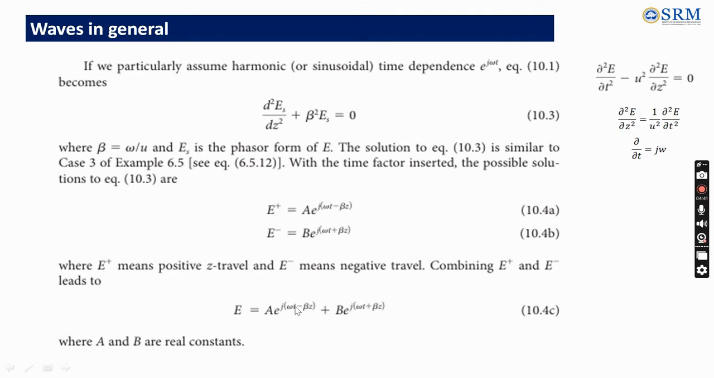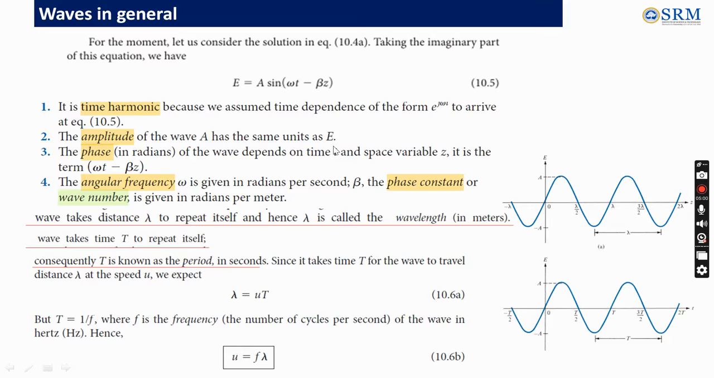So A e power j(omega t minus beta z), this we are going to neglect the real part, and we are going to consider only the imaginary part. If we take the imaginary part of e power j of this function, we get cos plus j sine term. So j sine is the imaginary part. So A sine(omega t minus beta z) is what we are taking into consideration.